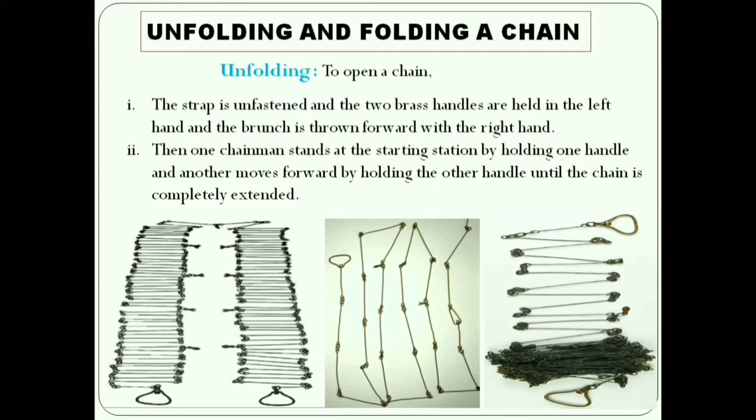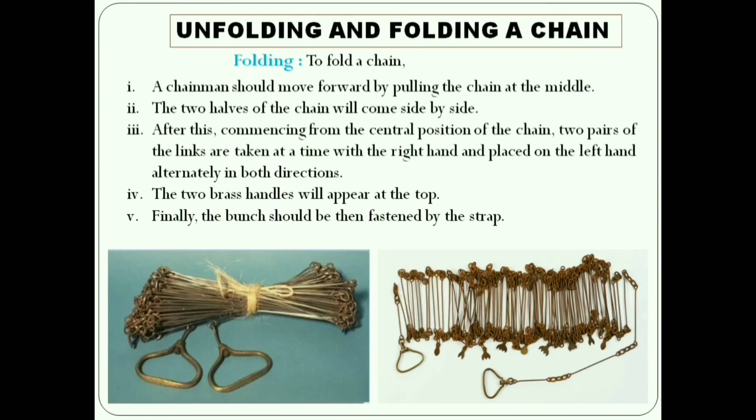So next, folding. First step, a chainman should move forward by pulling the chain at the middle. Second, the two halves of the chain will come side by side. Next, commencing from the central position of the chain, two pairs of links are taken at a time with the right hand and placed on the left hand alternately in both directions. Fourth point, the two brass handles will appear at the top and finally the bundle should be fastened by the strap.